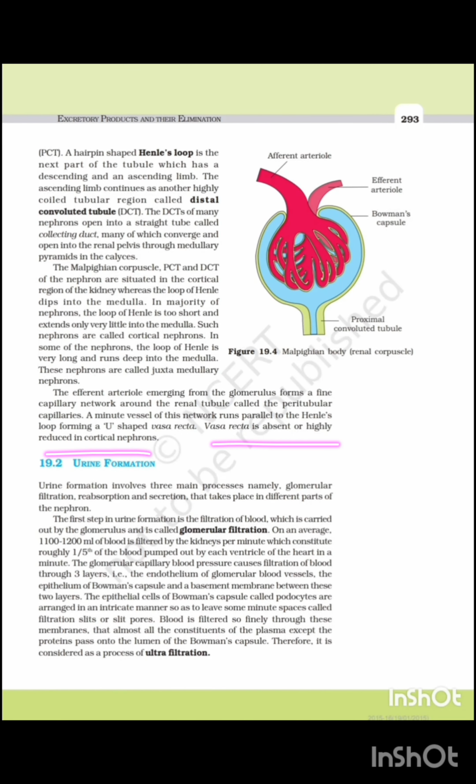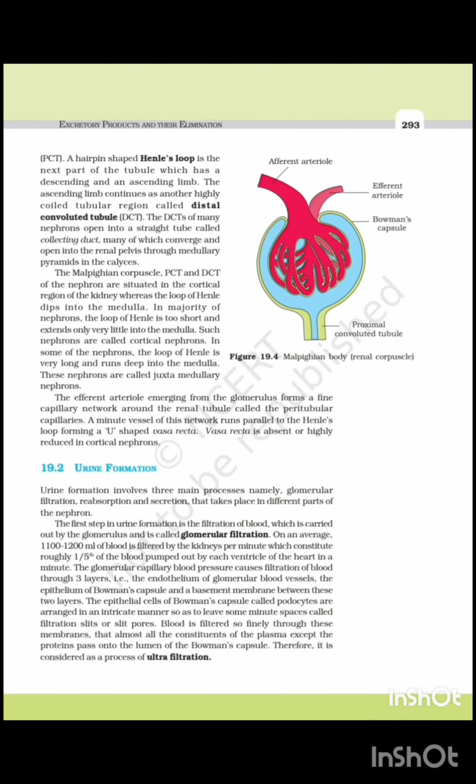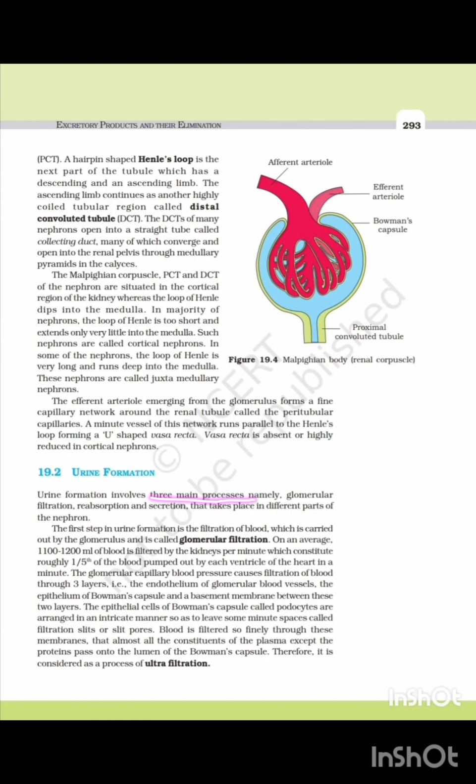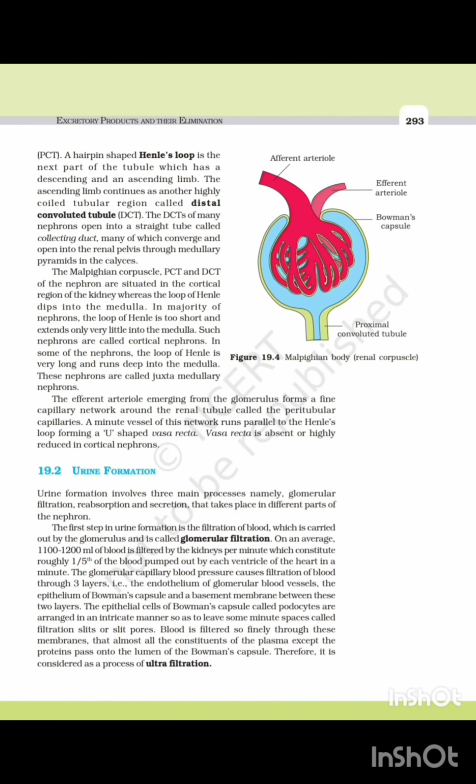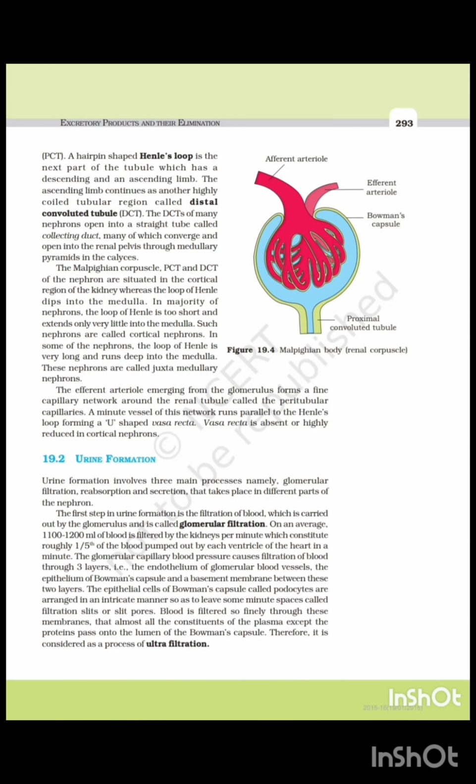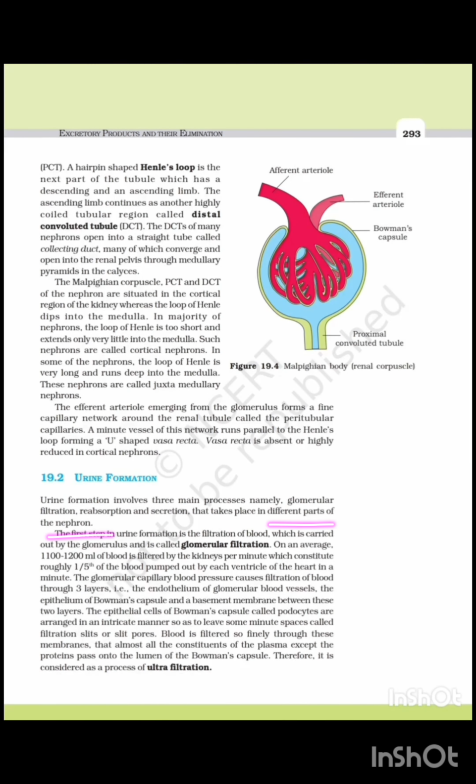Urine formation. Urine formation involves mainly how many processes? Urine formation involves mainly three processes. Who are they? They are glomerular filtration, reabsorption, and secretion. Do these three processes take place in the same part of the nephron? No. These three processes take place in different parts of the nephron.